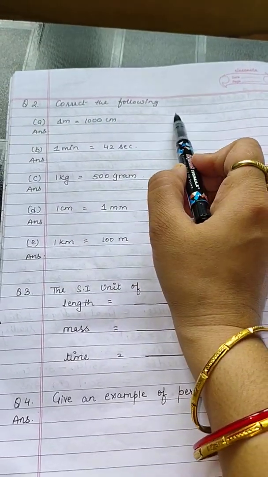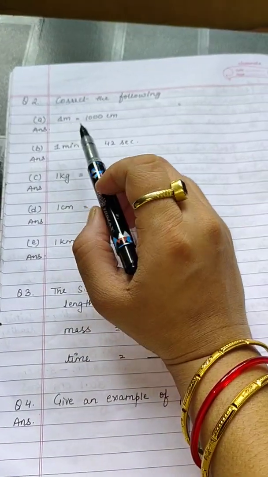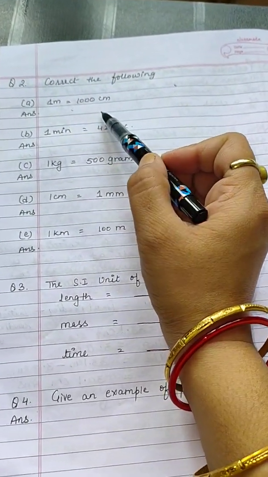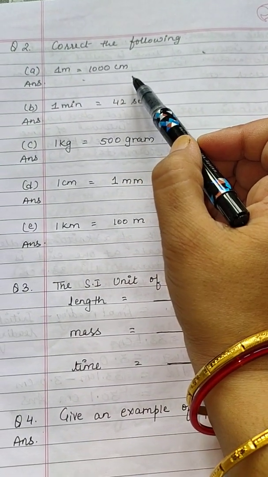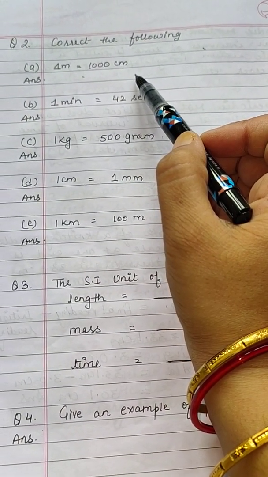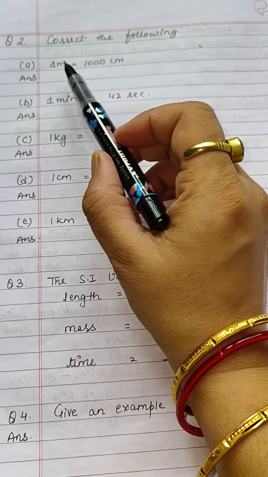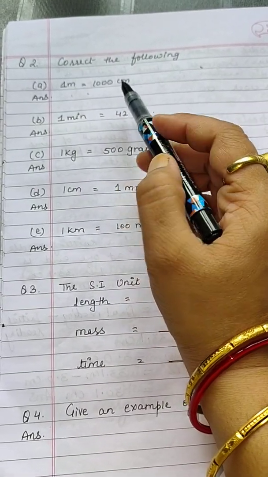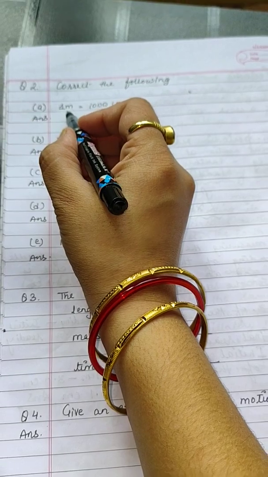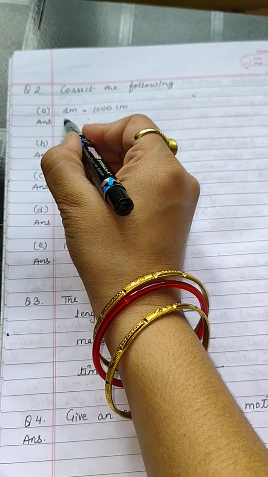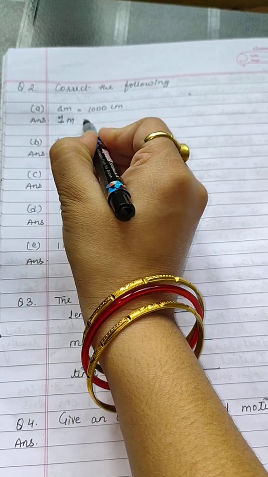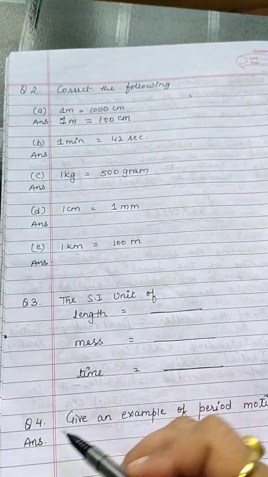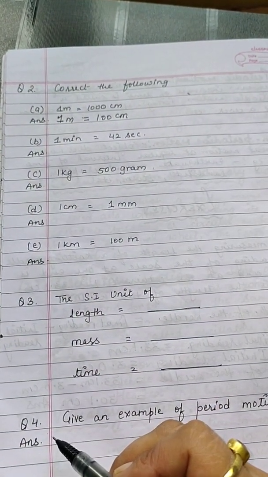Next question is, correct the following. First is, 1 meter is equals to 1000 centimeter. Is it correct? No, because 1 meter is always equals to 100 centimeter. So the correct answer is 1 meter is equals to 100 centimeter.